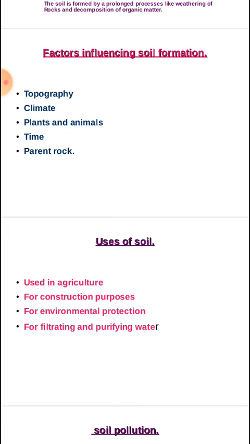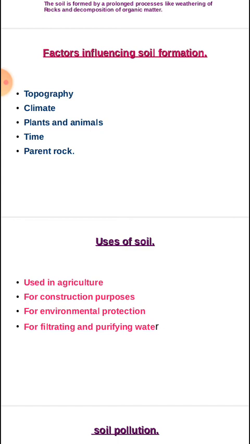Okay, then second one, climate. The changing climate, that may be summer season, winter season, monsoon season. So this changing climate will cause the chemical reactions or chemical change in the rocks, and it will also cause the soil formation.